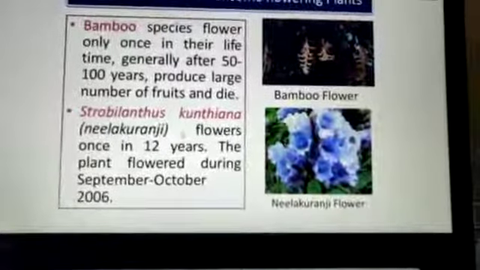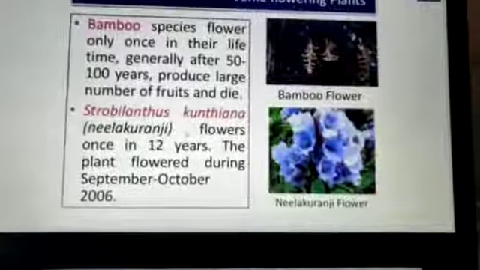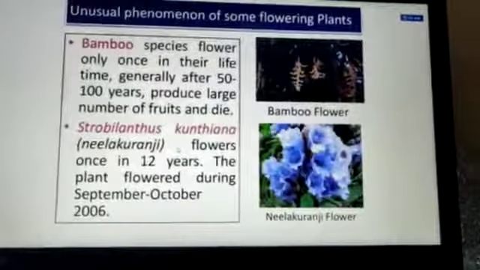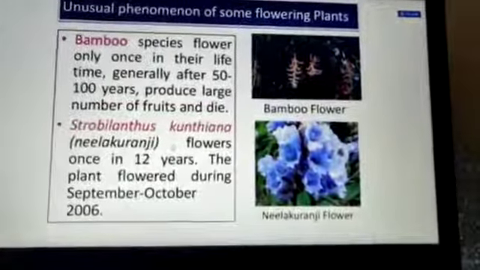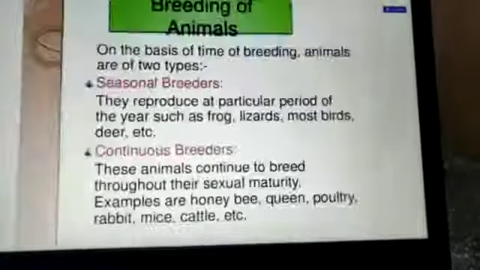It flowers once in 12 years. They bloom only once after 12 years, during September and October.